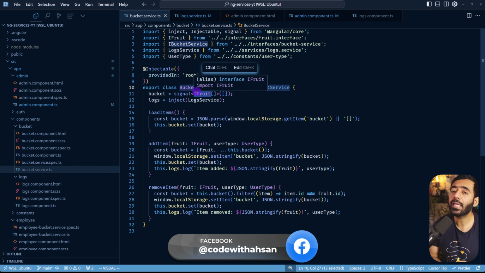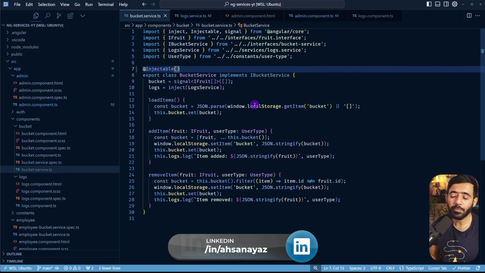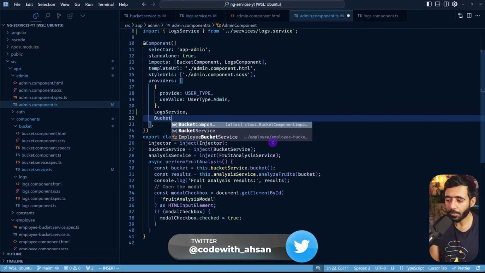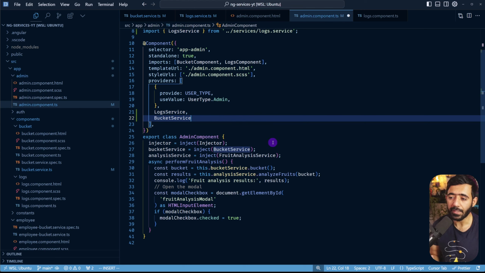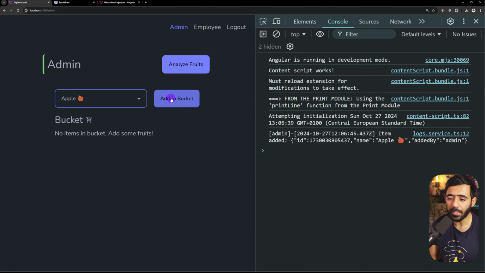So in my case, I can actually provide this on the component level. So I'm going to actually remove this from here, and then I'm going to go and provide this on the admin component level. So I'm going to go to admin component here, and after the log service, I'm going to also provide the bucket service just like this. Let's save this. And now if I go to my application, boom, you can see that this works. And I can also add items to my bucket just like this.